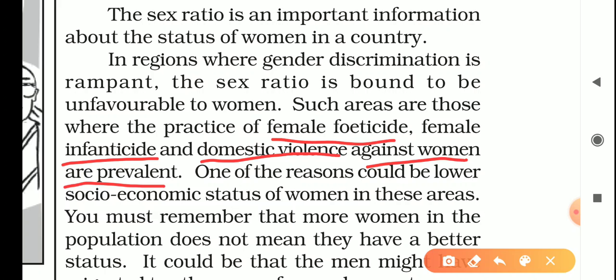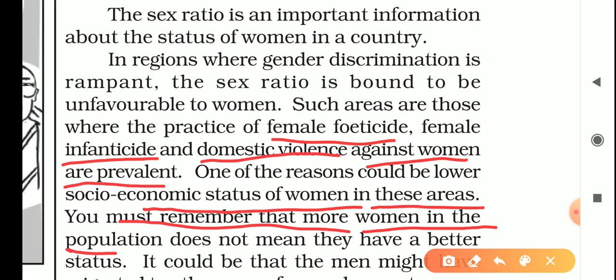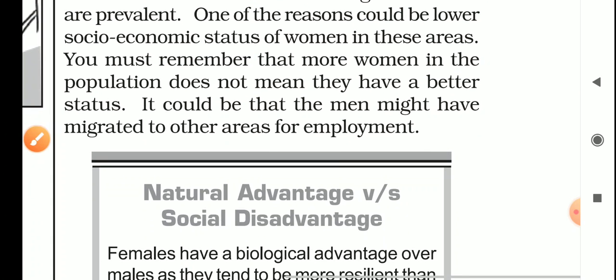One of the reasons could be the lower socio-economic status of women in these areas. You must remember that more women in the population does not mean they have a better status. This is a very important line. If women are more in a society, can we ensure that the status of women is good? Are they given equal rights? Are they treated socially equally? No, we cannot say by their numbers only.